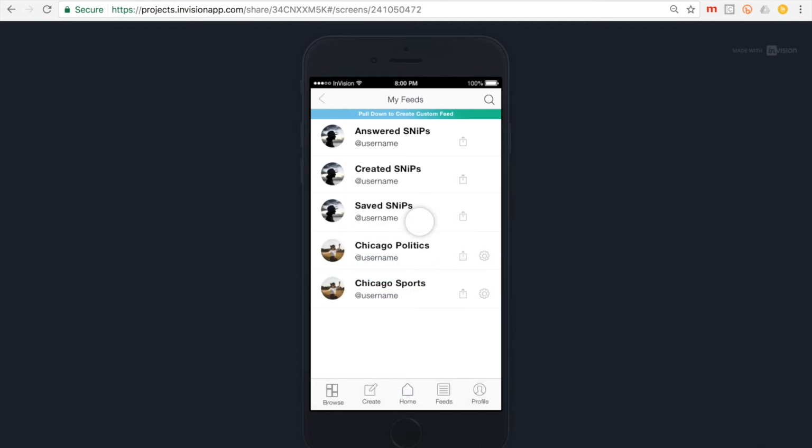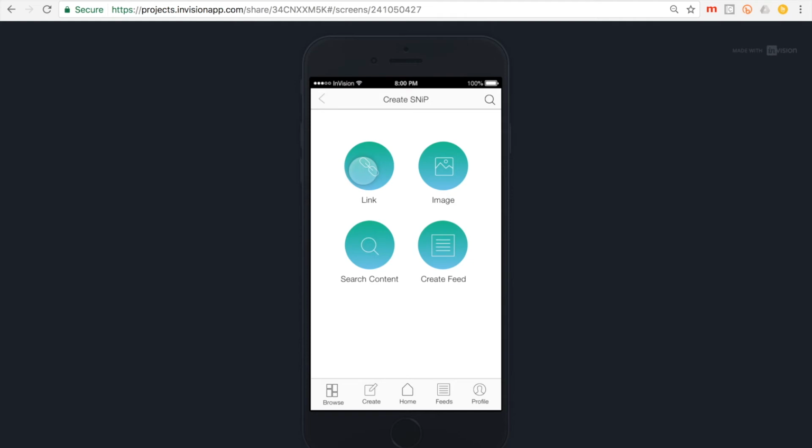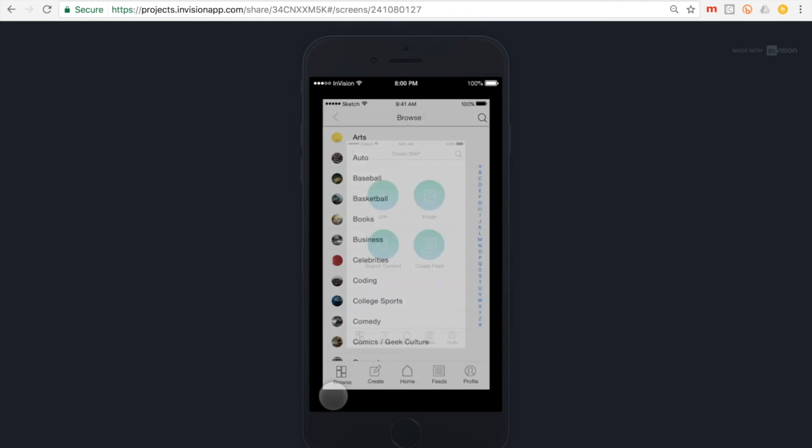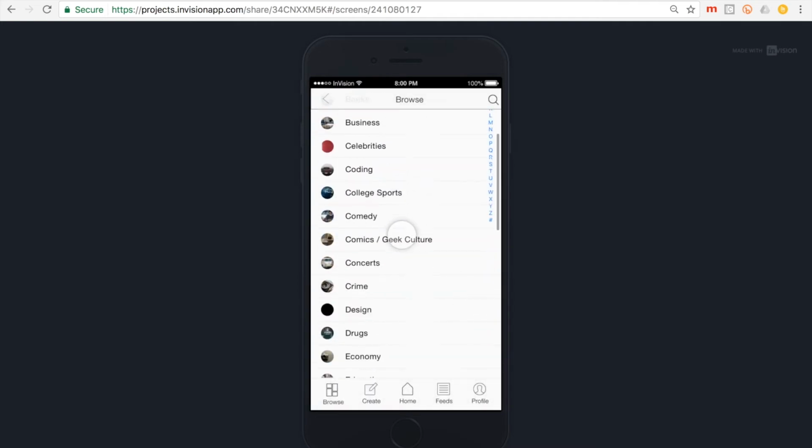So let's talk about the last parts of the main navigation. I can return to my main feed, I can create a snip or custom feed, and I can browse topics or do a general search. I can create snips by pasting a link, searching for a topic in the browser, or from my camera roll. If I simply want to browse topic categories, I tap on the Browse button in the navigation bar, and a list of all Odeon topic categories will appear.